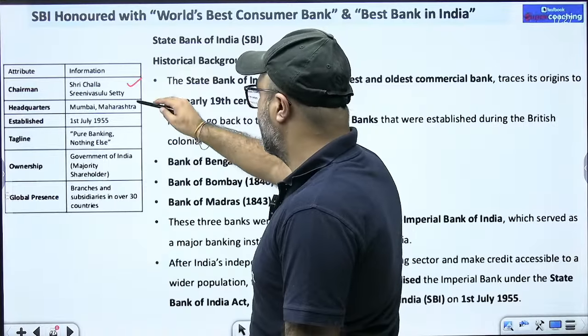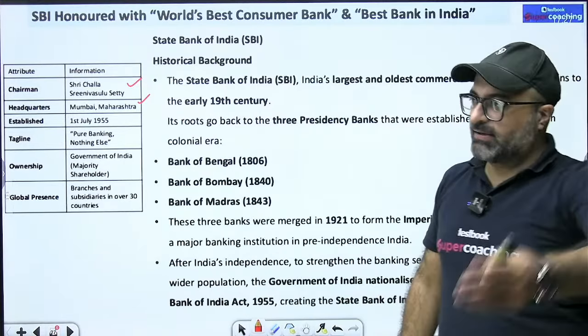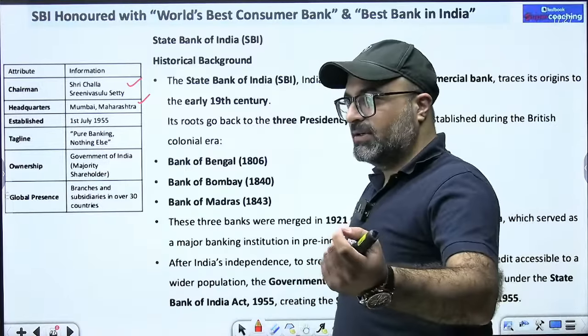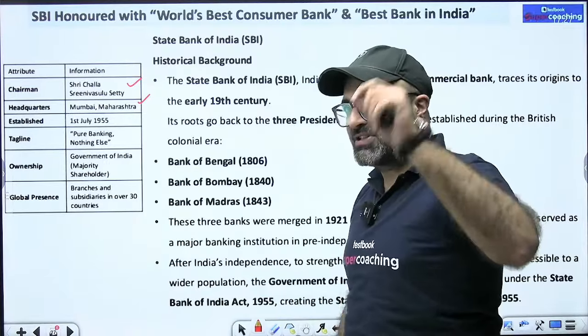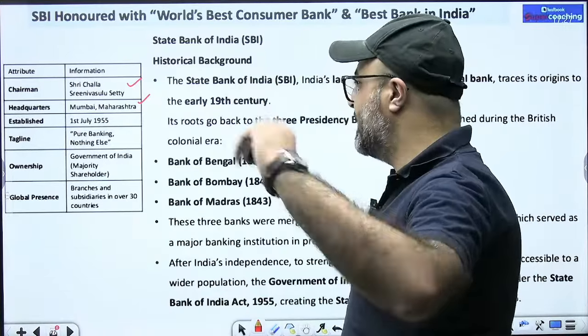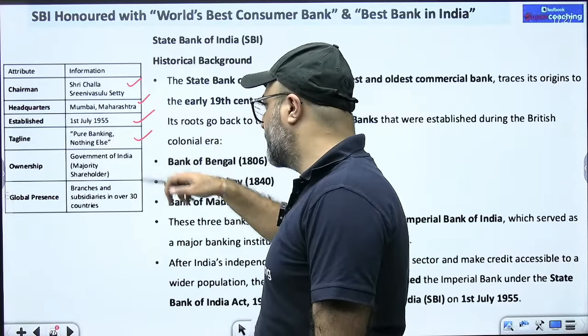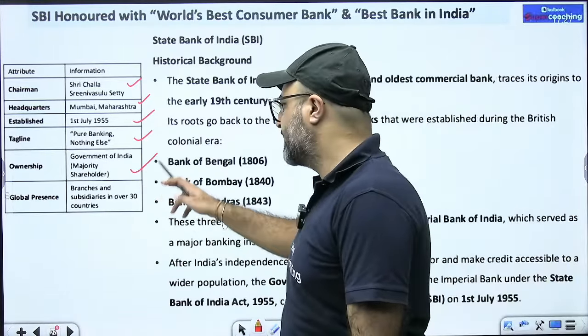Its headquarter, we all know that, any public sector bank, that is government owned bank, from State Bank of India to Bank of India, possesses its headquarter in Mumbai except one. Give me the answer in the comment section. What is the exception? Is that exception still existing or has it been merged? Next is, it was established on 1st of July 1955. It's pure banking, its tagline is pure banking, nothing else. Ownership, majority shares with Government of India.